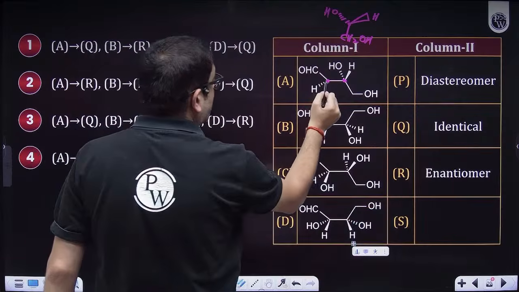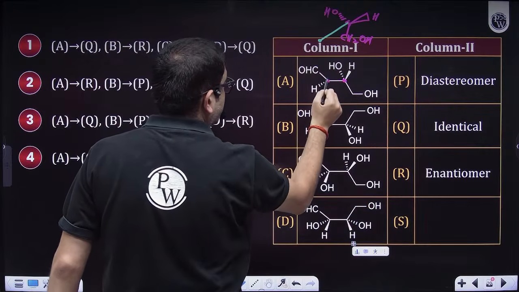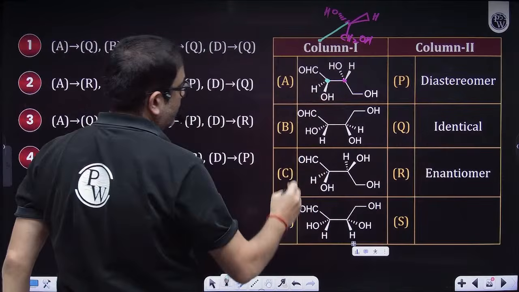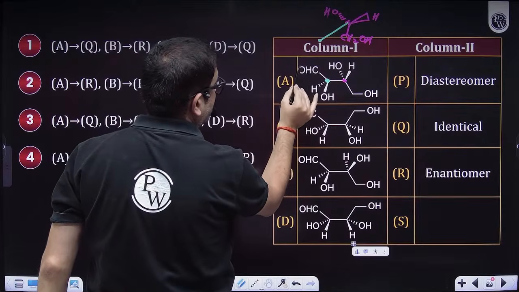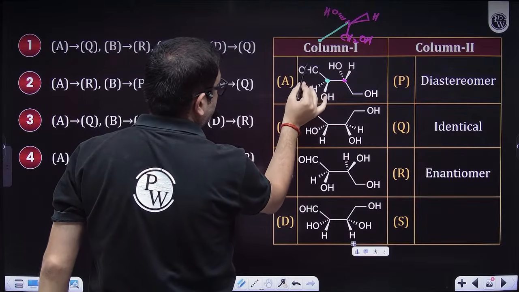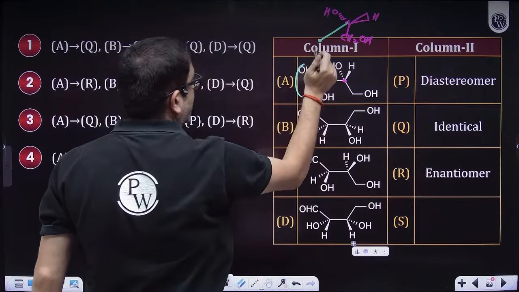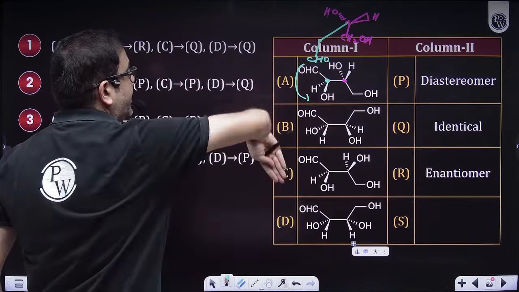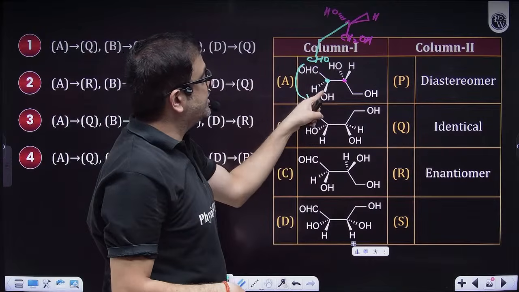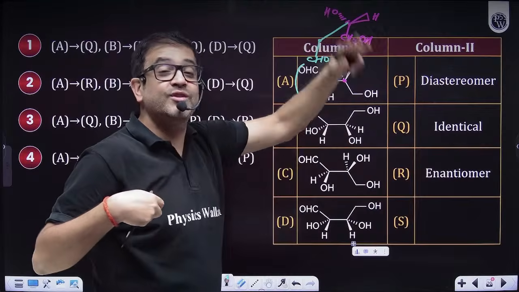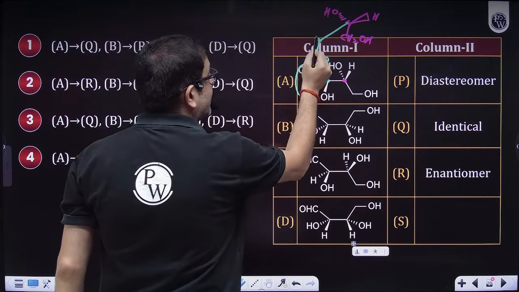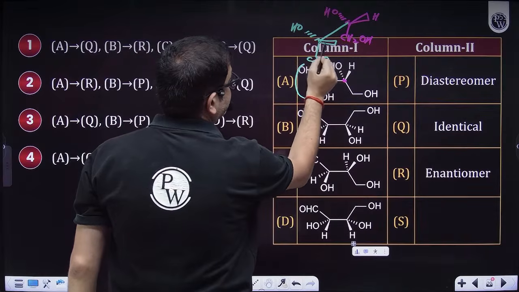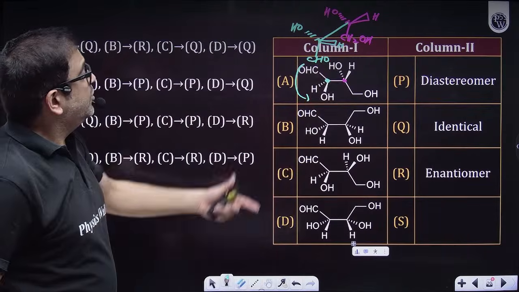Now, sir, draw this one, the front one, this one. But sir, this is definitely a Y, but this is not a Y. Okay, then rotate this, beta. Rotate this. Let's say rotate like this. So CHO will come at the bottom. Then sir, if you are rotating like this, then OH will go, because this is a wedge, outside. So OH will go inside as a dash. So OH will be dashed and obviously H will be wedged outside. So you can draw your Fischer now.